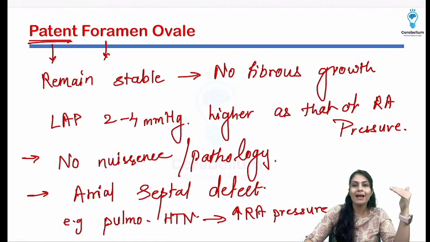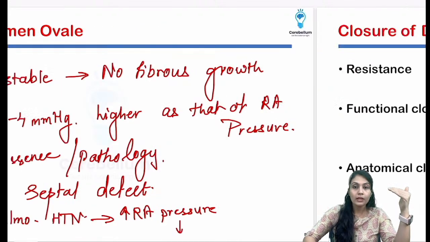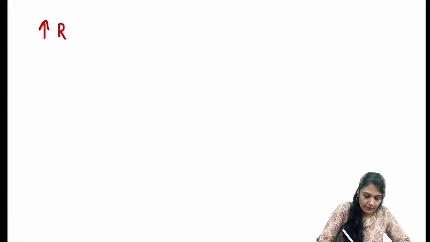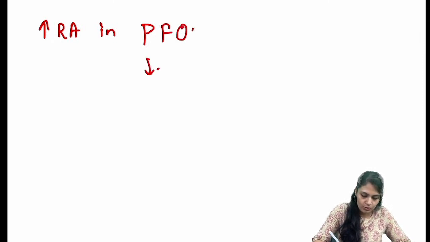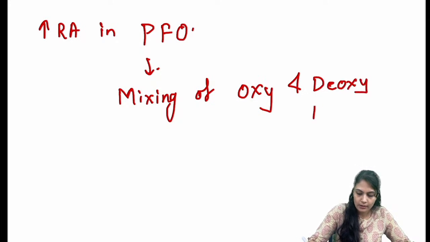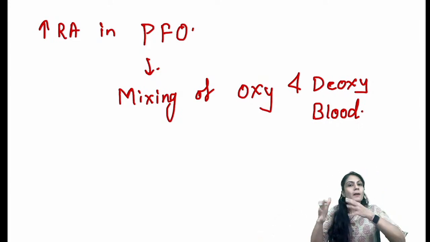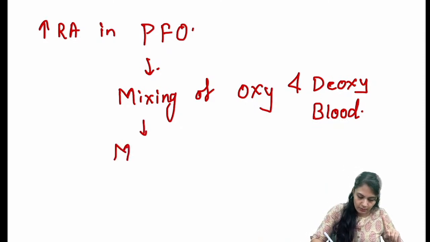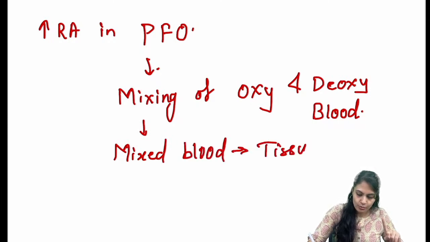will open. If the valve opens, I'm writing on the next page that this is going to cause an increase in the right atrial pressure. In the case of patent foramen ovale, it is going to cause mixing of the oxygenated and deoxygenated blood, and that will decrease the oxygenation of the tissue, because mixed blood is going towards the tissue now, not the oxygenated blood. So mixed blood will be provided to the tissue, and that is going to cause the problem.